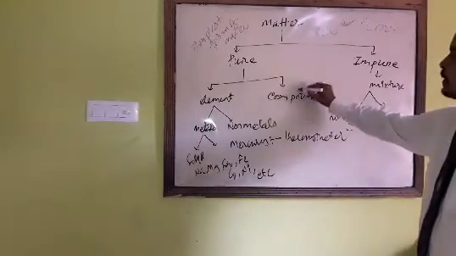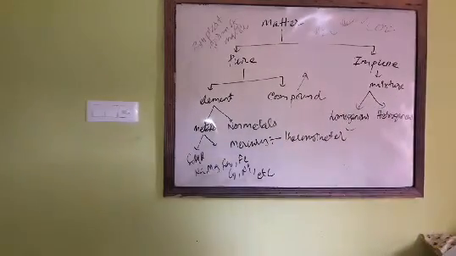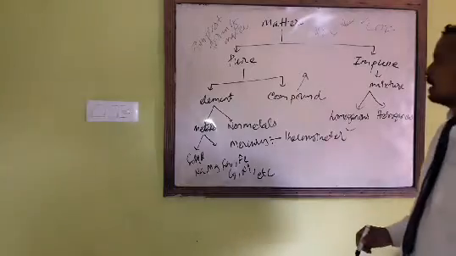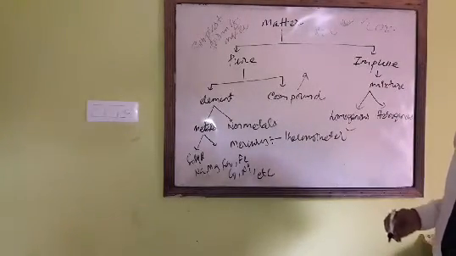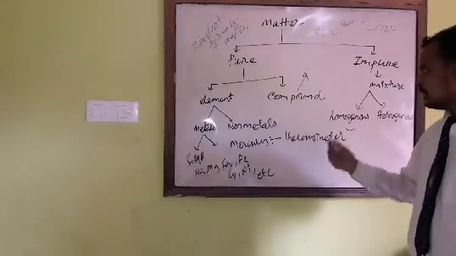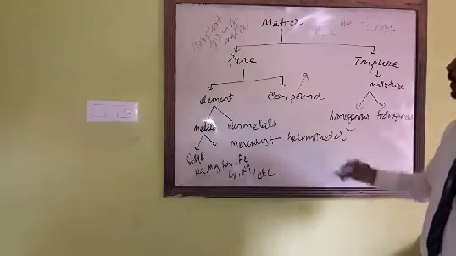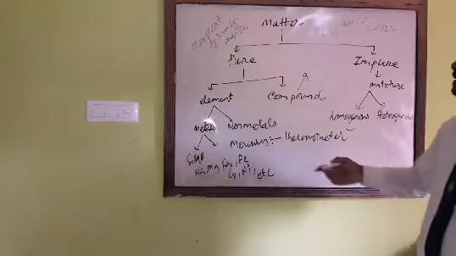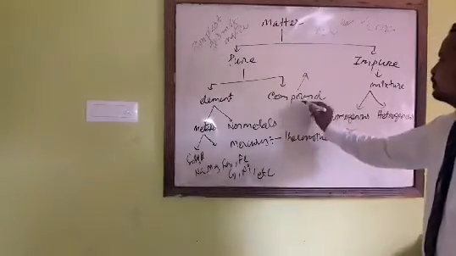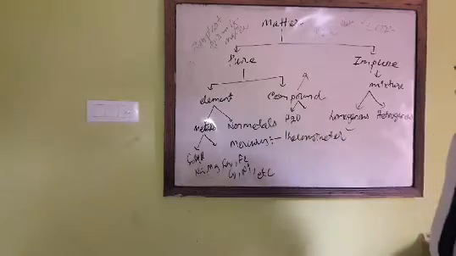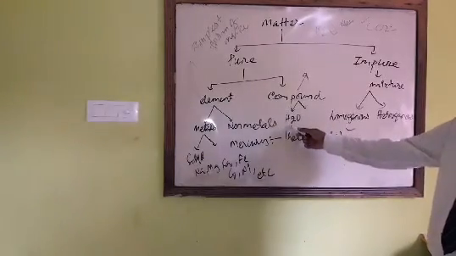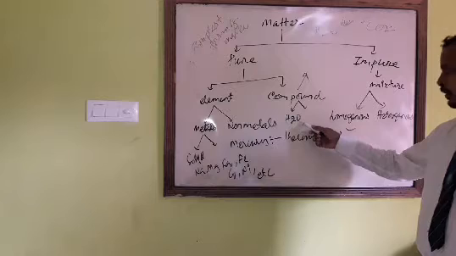Next, come to compounds. A compound is made up of some elements combined. Take the example of H2O. It is a compound made up of two elements, hydrogen and oxygen.